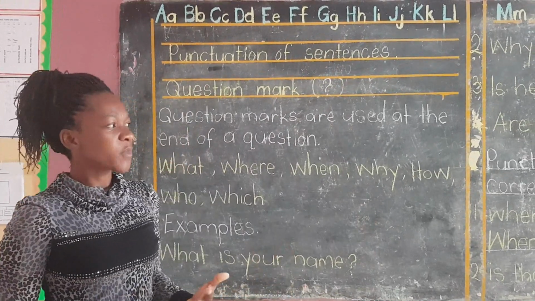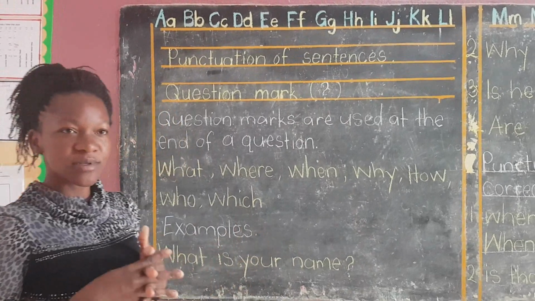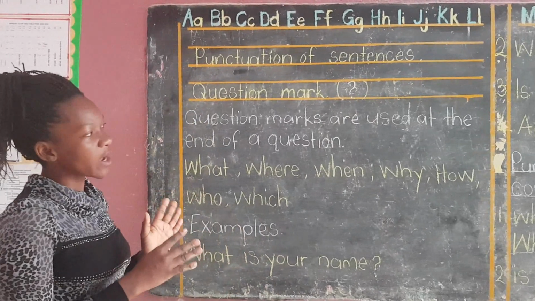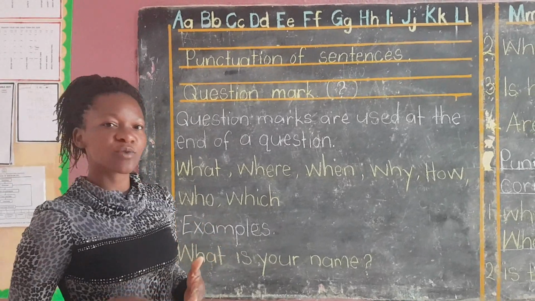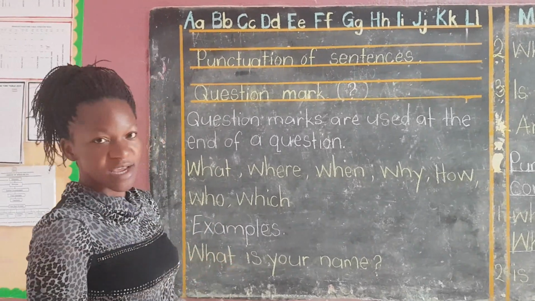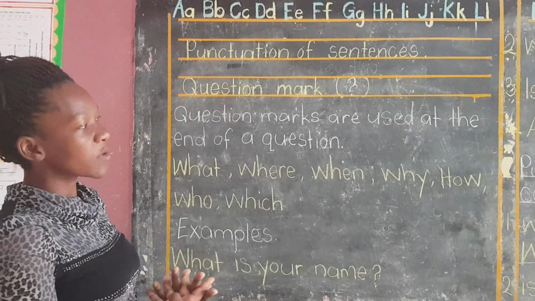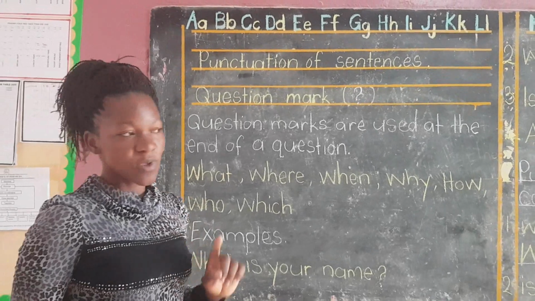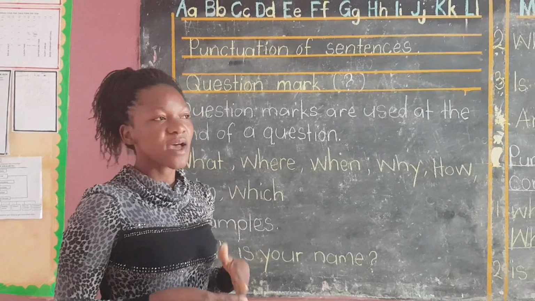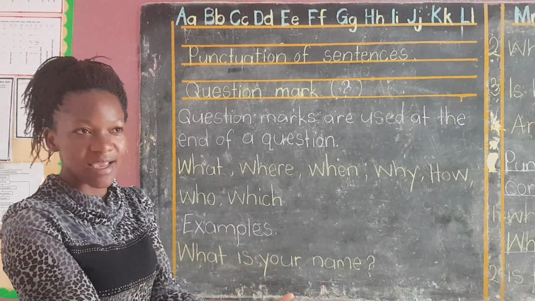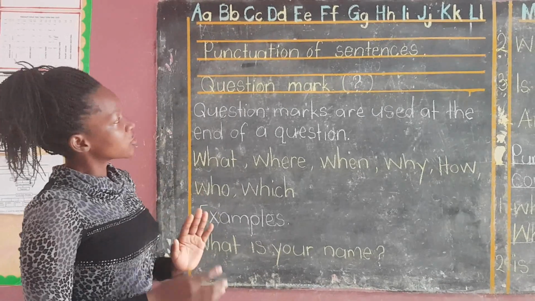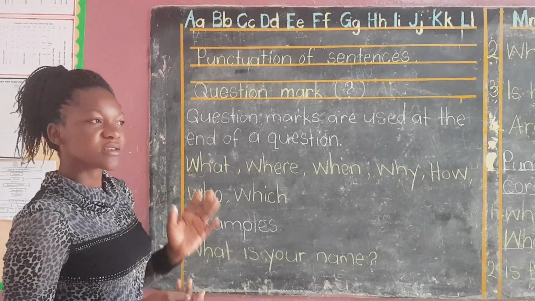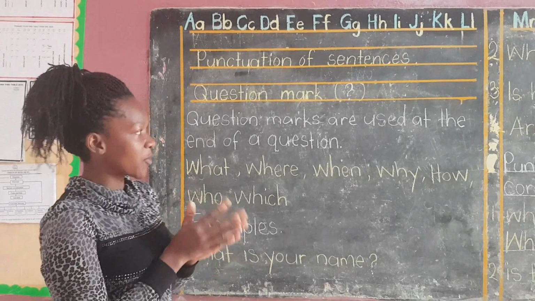What do we mean? When you see a good sentence, there are some things that we have to look at. For example, a sentence has to begin with a capital letter. We learned about that. It begins with a capital letter and it ends with a full stop, that is, if the sentence is telling us about something. So, punctuation makes the sentence good and proper.